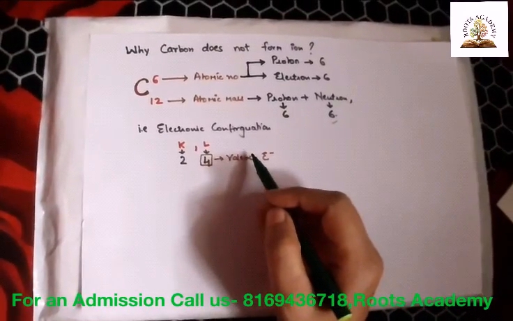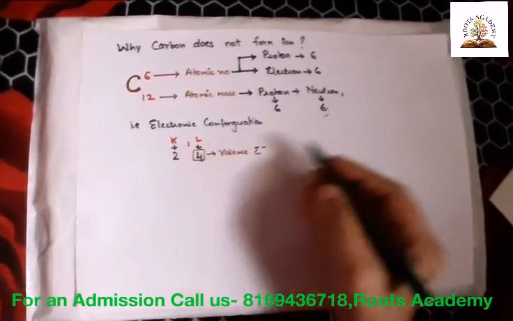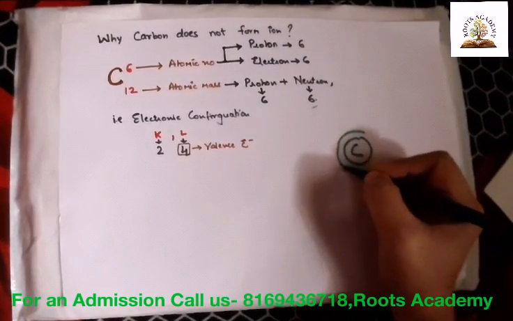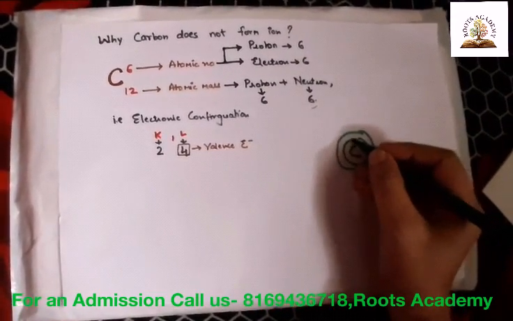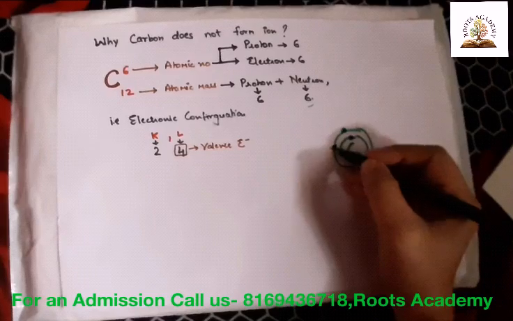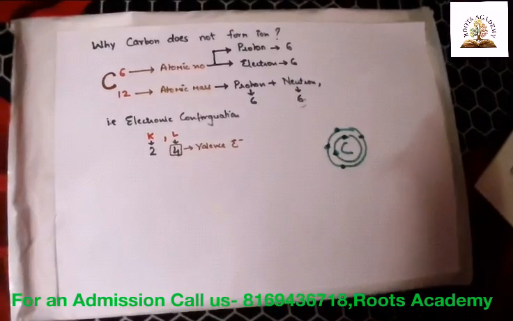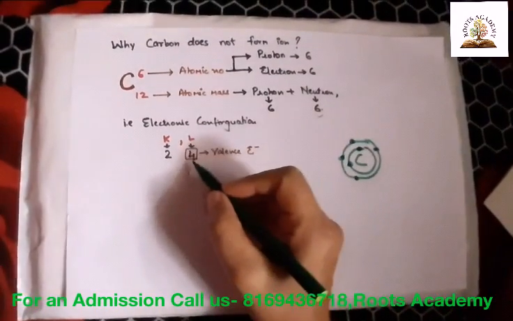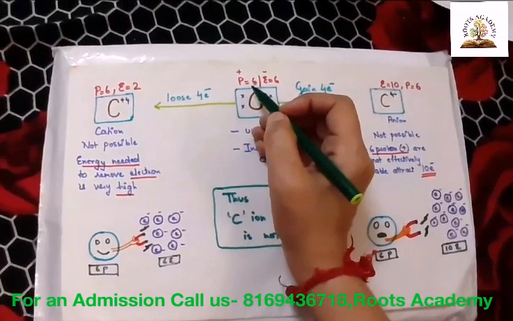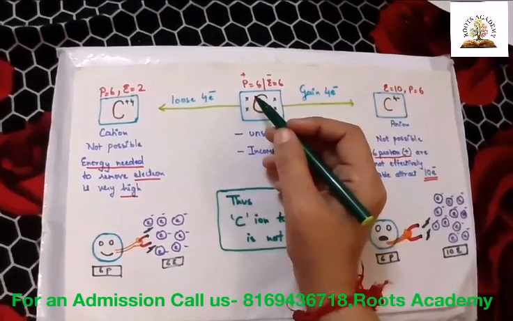When we draw the electronic configuration, the inner shell will take 2 electrons and the outer shell will take 4 electrons. In carbon, the 2 electrons will occupy the inner shell and 4 electrons will occupy the outer shell. So this is the electronic configuration of carbon. It means carbon has 4 valence electrons, and that is the Lewis structure of carbon. Carbon has 6 protons and 6 electrons, out of which 4 electrons are valence electrons.